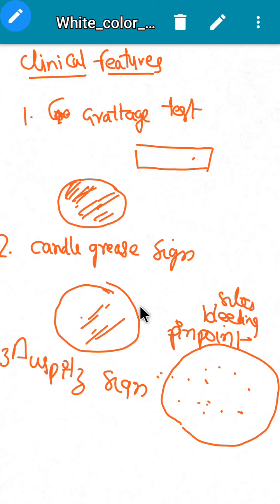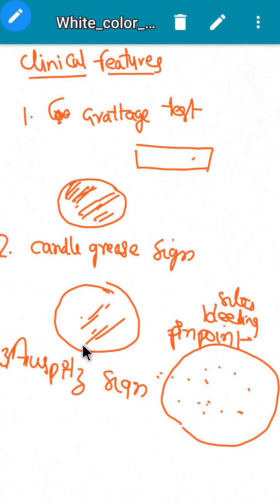This is called Auspitz sign. So there are three important signs: the Grattage test, the candle grease sign, and Auspitz sign. This is about the signs.